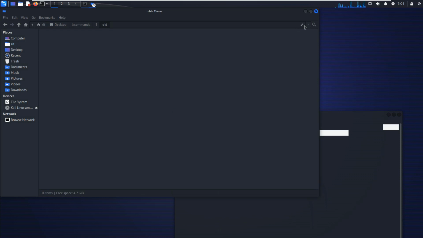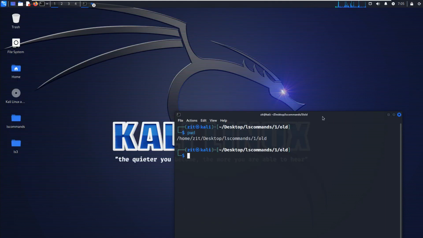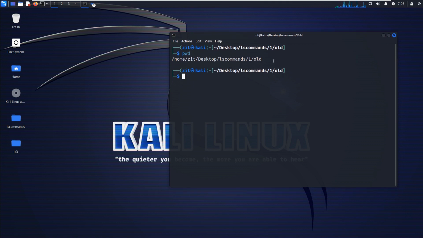It will give us the same path. Just see this path: home, desktop, ls commands, old, and here home, desktop, ls1 in the old directory.